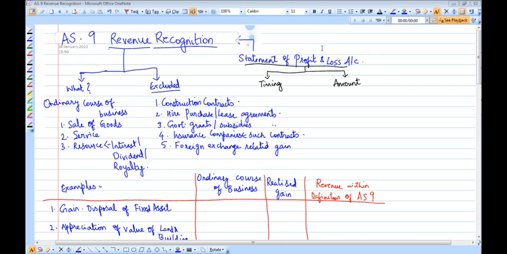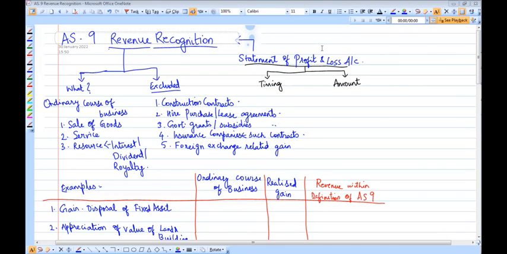So in the earlier video, hope you would have gone through the introduction on accounting standards, where we have seen what is accounting standards, why accounting standards are being framed, and to whom the accounting standards, whether it is Ind AS or the accounting standards pronounced by ICAI, are applicable.